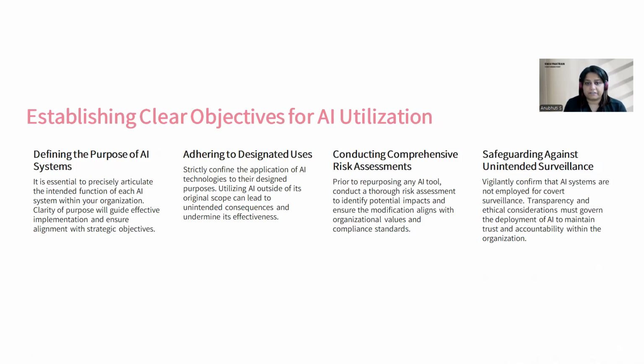Establishing clear objectives for AI utilization. Defining the purpose of AI systems. It is essential to precisely articulate the intended function of each AI system within your organization. Clarity of purpose will guide effective implementation and ensure alignment with strategic objectives. Adhering to the designated uses. Strictly confine the application of AI technologies to their designated purposes. Utilizing AI outside its original scope can lead to unintended consequences and undermine its effectiveness.